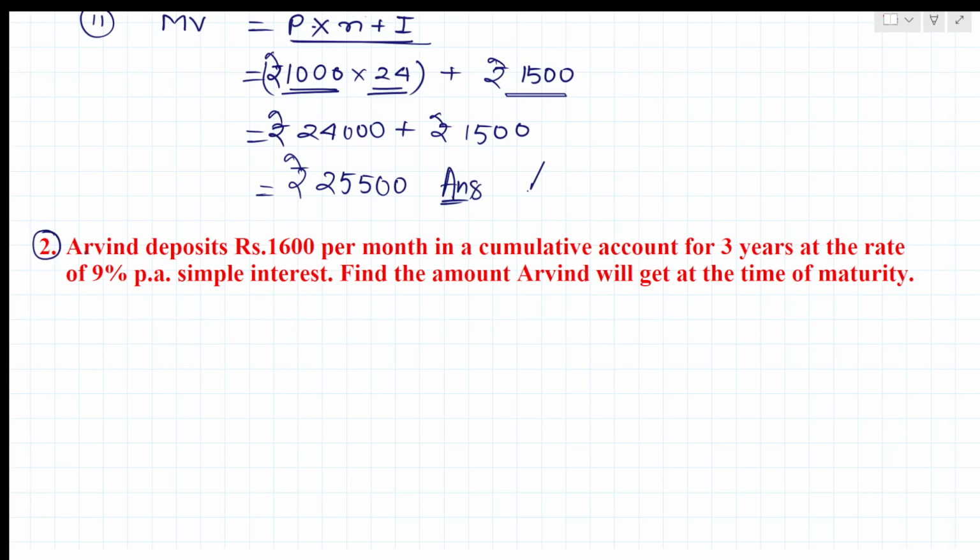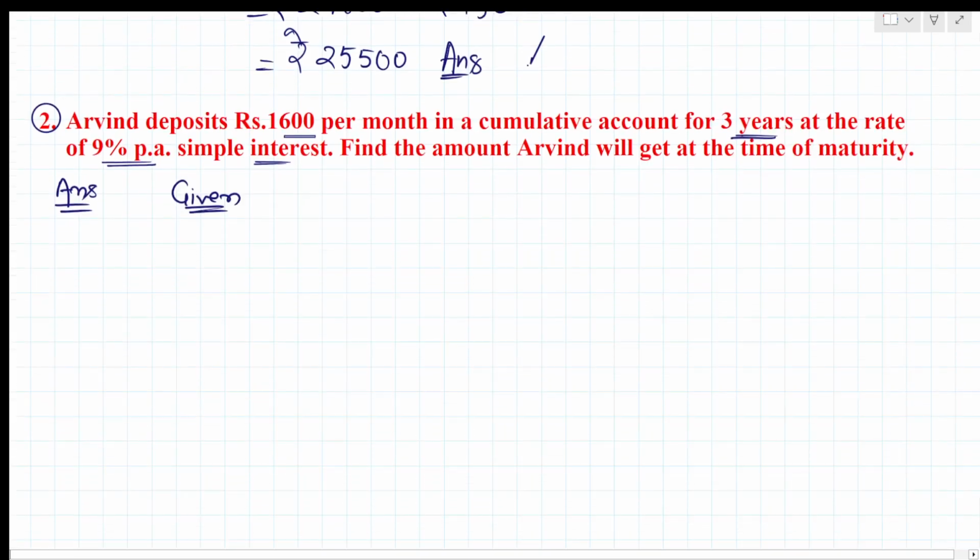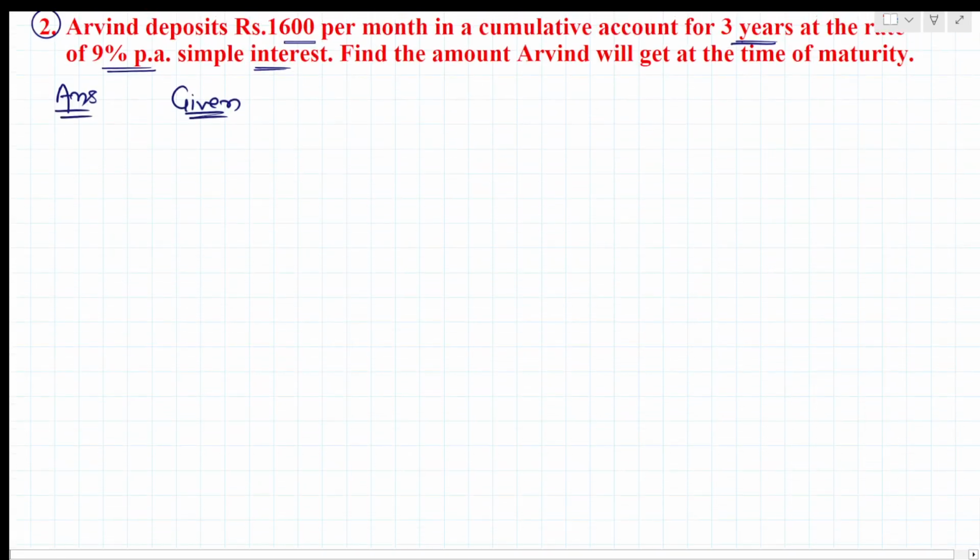Now another question we have. Arvind deposits rupees 1600 per month in a cumulative account, or we can say recurring deposit, for 3 years at the rate of 9% per annum simple interest. Find the amount Arvind will get at the time of maturity. So first we'll write what is given here.